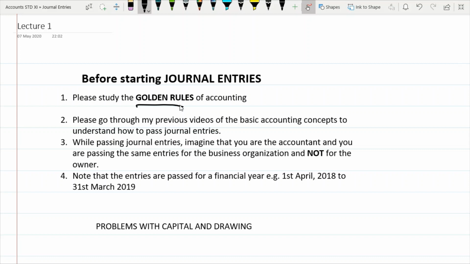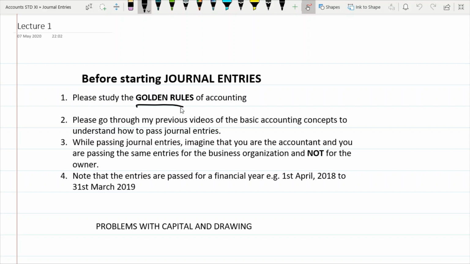The next important thing is, whenever we are doing journal entries, you have to know that you are the accountant of the organization and not the accountant of the businessman or the owner. So all the entries you pass, you have to pass from the eyes of the business. And the last thing to note is that we are passing entries for a financial year. Usually the financial year is for a 1 year period. It starts from 1st of April and ends on 31st March.